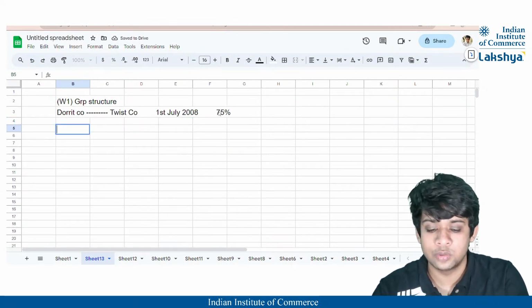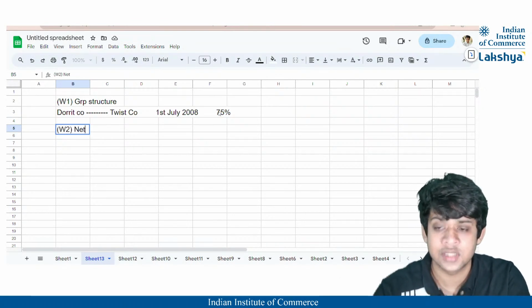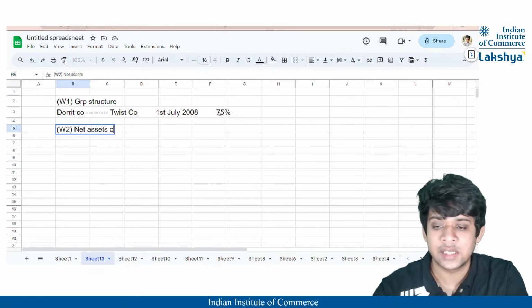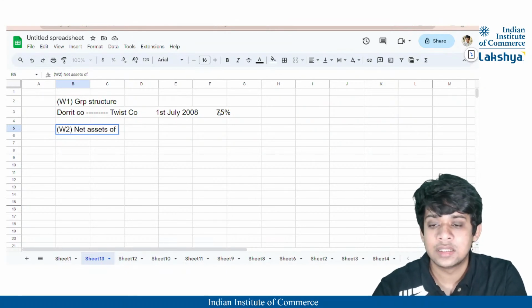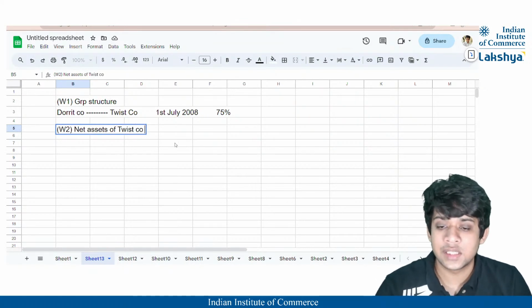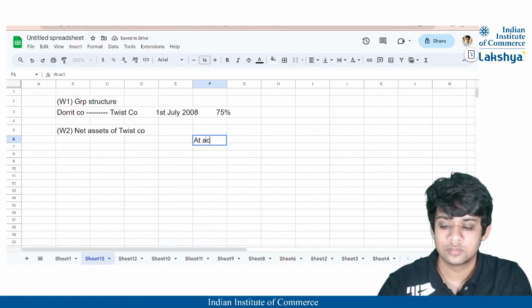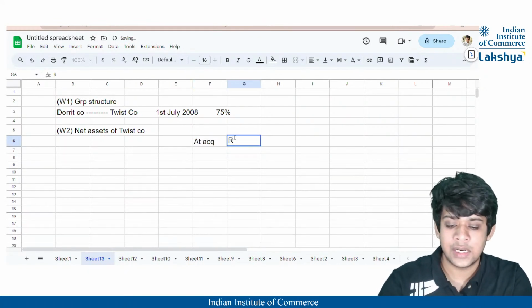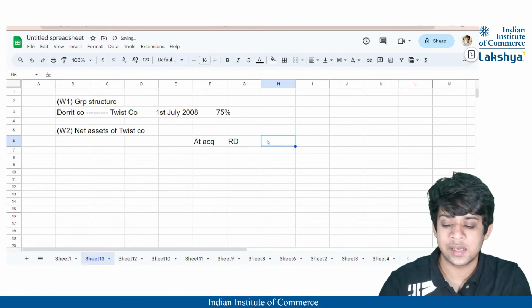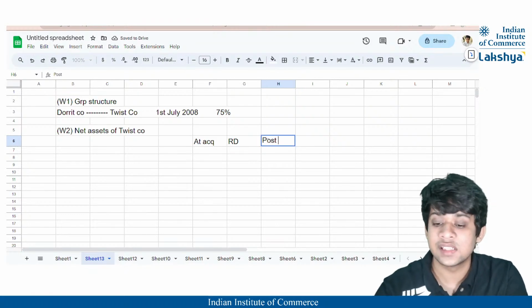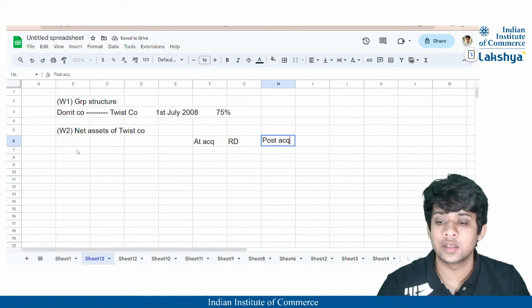Moving on to working note 2, I'll just prepare that also, even though it's not required, because we need it in our calculations. That is nothing but net assets of subsidiary company, that is Twist Company. Here the net assets of Twist Company will be at acquisition. At the reporting date, I'll just write RD, that is the reporting date, and we will get the differences as our post acquisition. Correct?